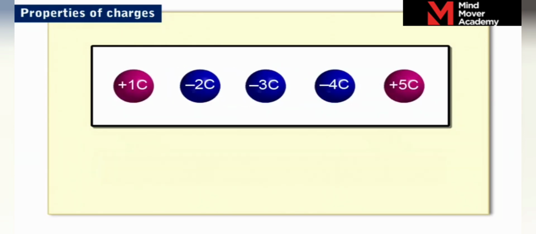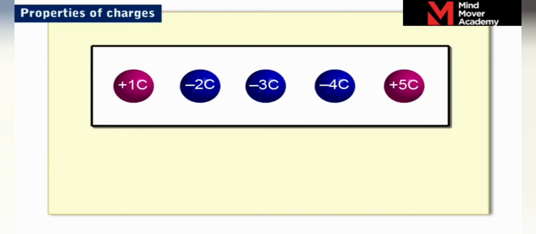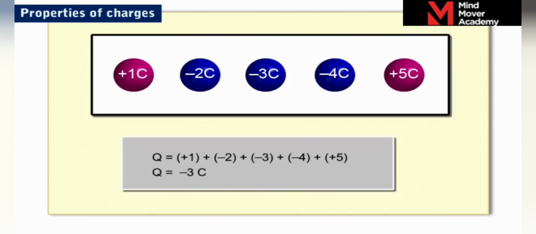It is important to note that while adding the charges, proper signs should be used. That is, a positive sign for a positive charge and a negative sign for a negative charge. We can determine whether a body is charged positively or negatively by finding the algebraic sum of all charges on the body. For example, if a body is given 5 charges all in Coulomb, say +1, -2, -3, -4, +5, the sum is equal to -3 C, which means it is a negatively charged body.